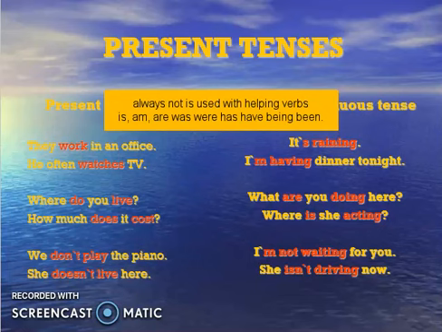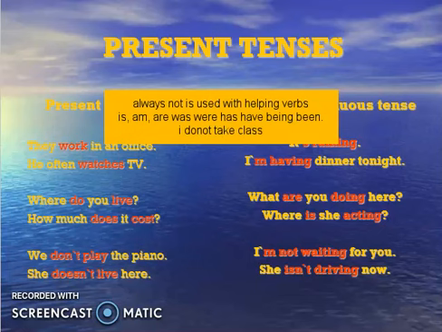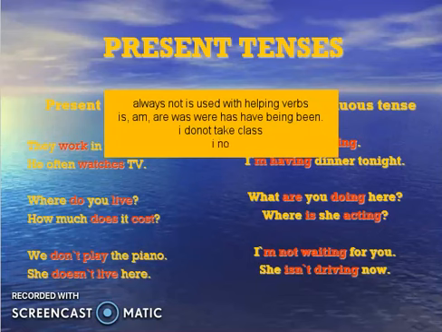So if I use the example like I don't take class, okay. So I don't take class is right, do is my helping verb. Then if I say I not take class, this is a wrong sentence.